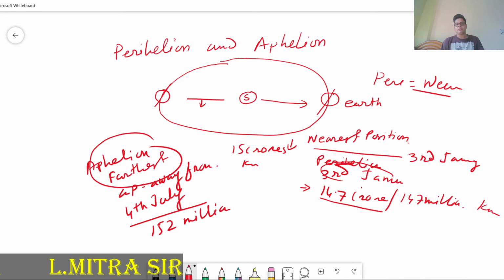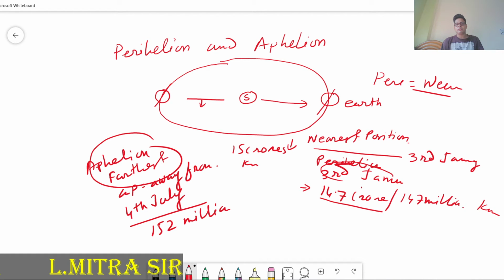Then consider the speed of revolution. The speed of revolution is 30 kilometer per second.